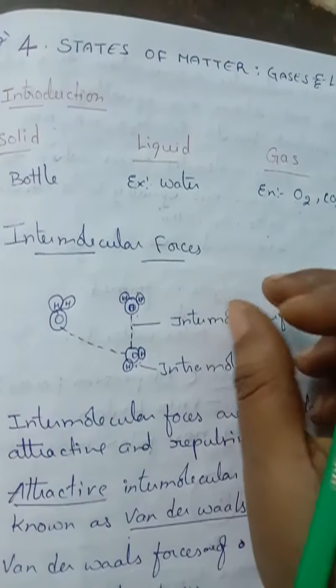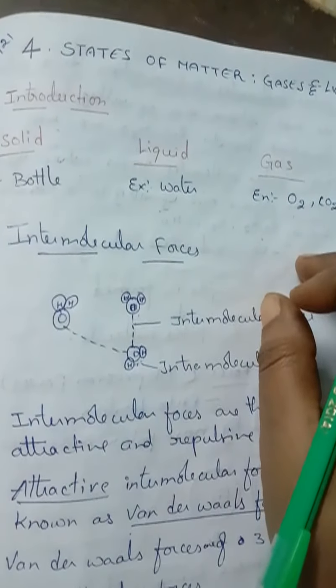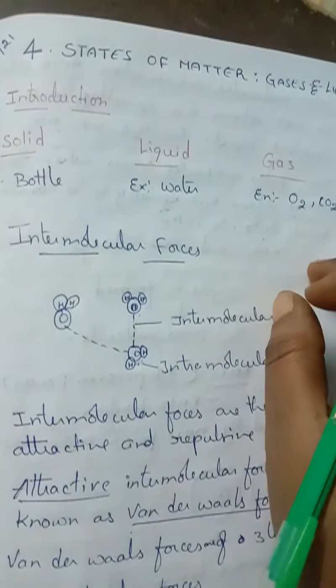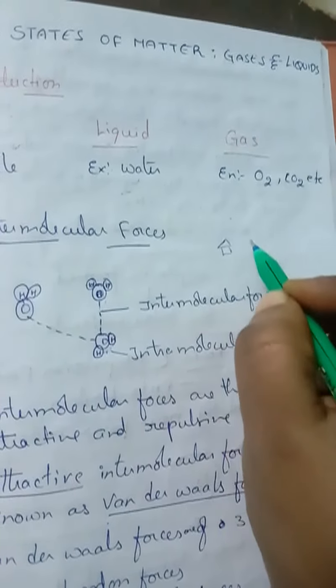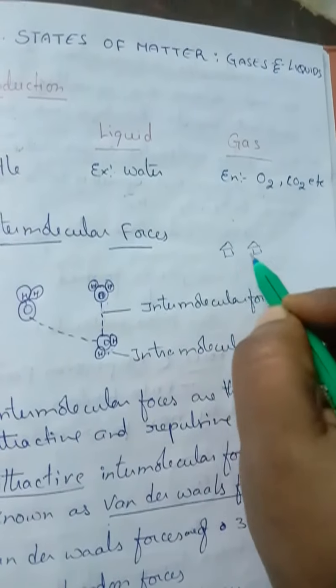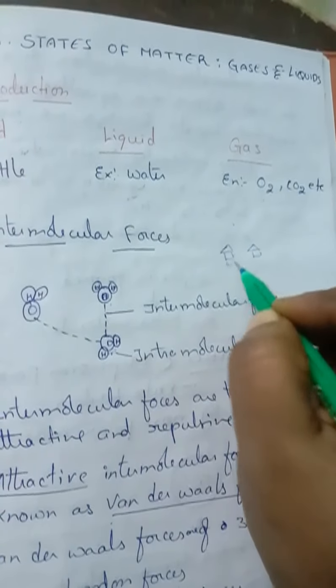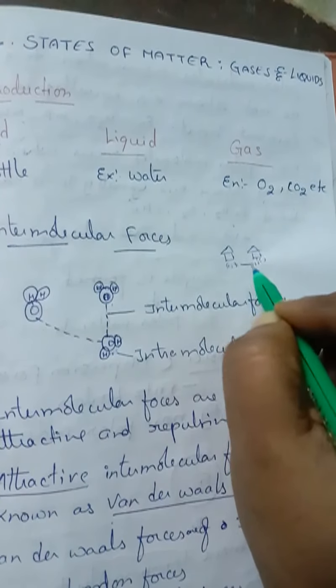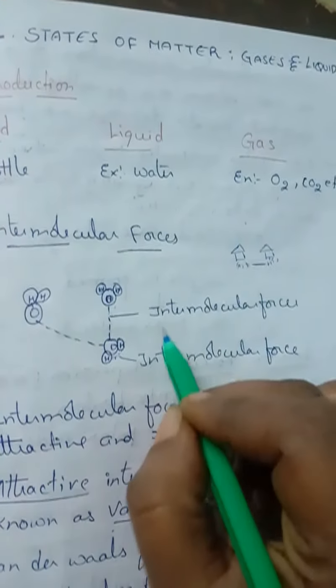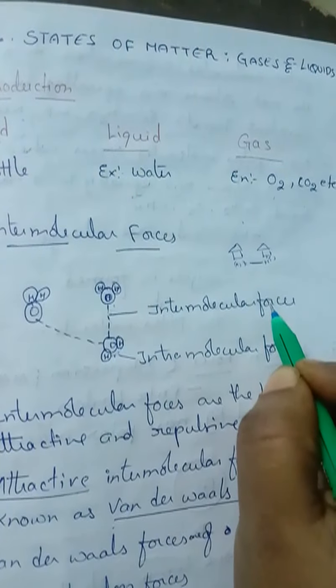Okay, in a street, two families were living. Between the two families, the bond which is present, see, look here, two houses are there. So here the people are there. Many people will be in this house and here also. So the bond which is present between these two families is called intermolecular force.